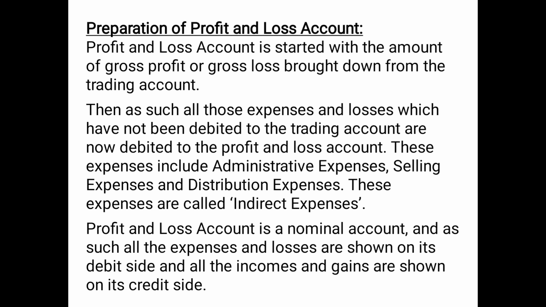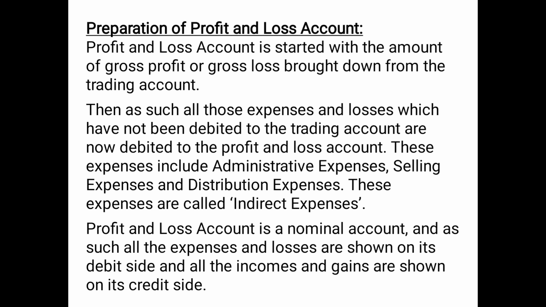It includes the administrative expenses, the selling expenses, and the distribution expenses. Then profit and loss account is a nominal account. Nominal account we have already discussed in the double entry system chapter, and as such all the expenses and losses are shown on the debit side, because we know the golden rule of the nominal account. The golden rule of nominal account says that debit all expenses and losses and credit all incomes and gains.